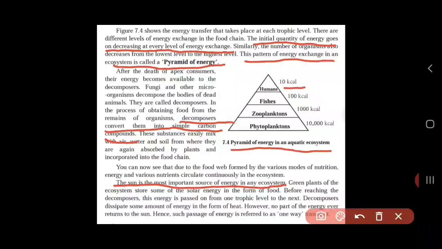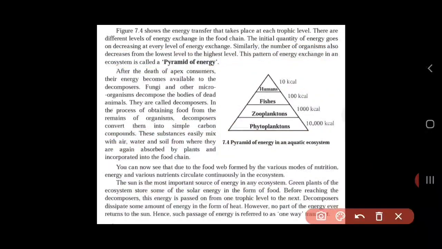A give-reason question comes on this: why is the energy transfer one way? So what you should remember in this is that when energy is passed from one trophic level to another, before reaching the decomposers, some amount of energy is dissipated in the form of heat, and no part of the energy returns to the sun. That's why the energy transfer is referred to as one way. Okay, this is what you should remember.